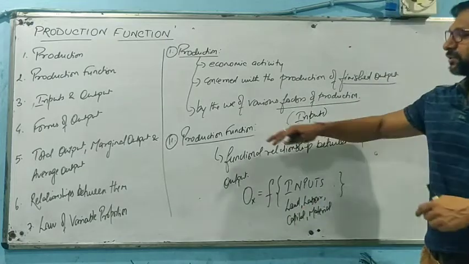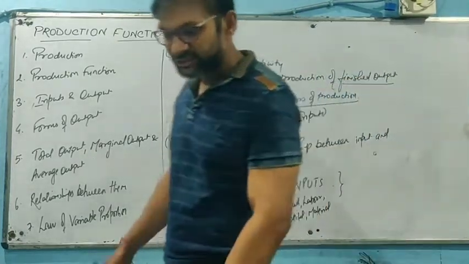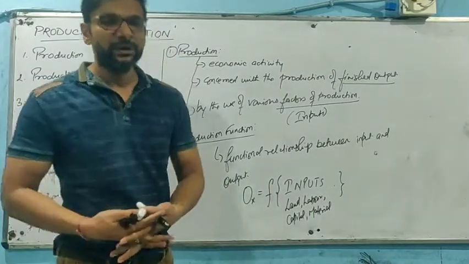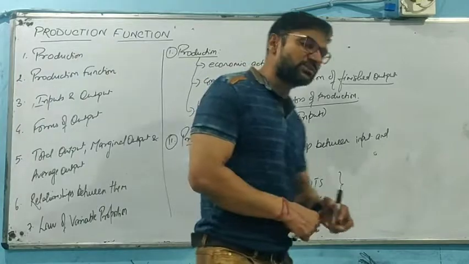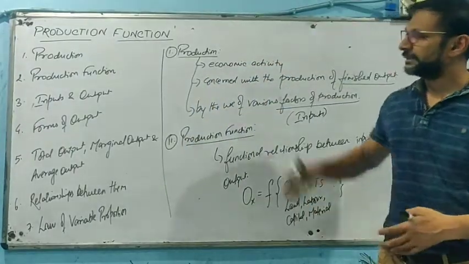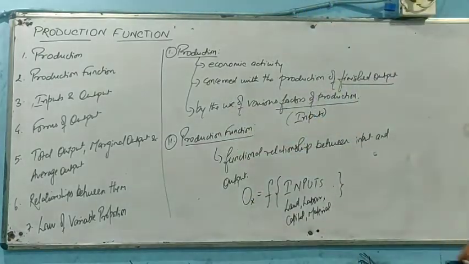Fine. So the production function is basically the functional relationship between various factors of production that are used in combination with each other in order to obtain a suitable output, or finished product. Okay, so we have taken the two terms, production and production function.